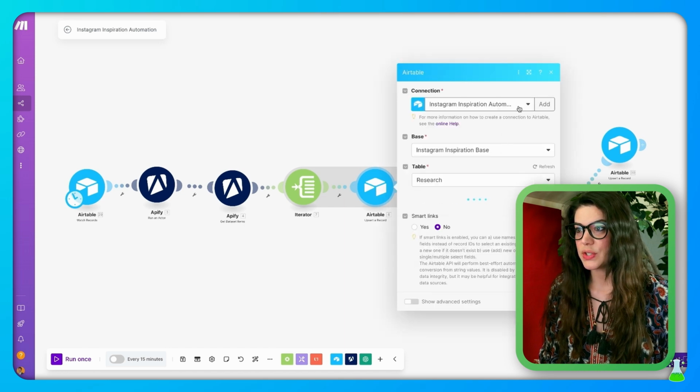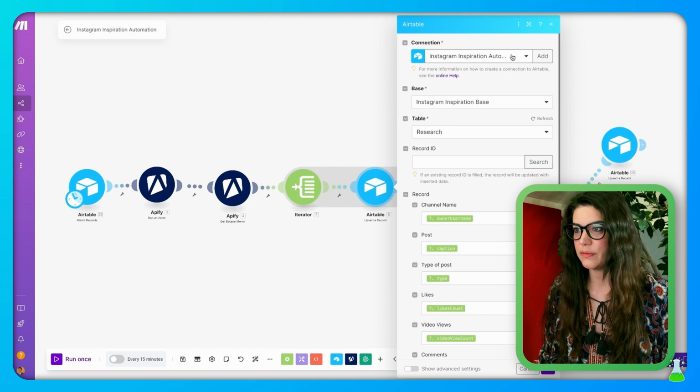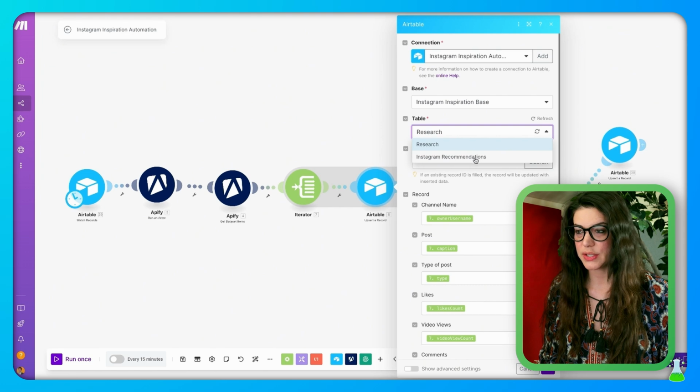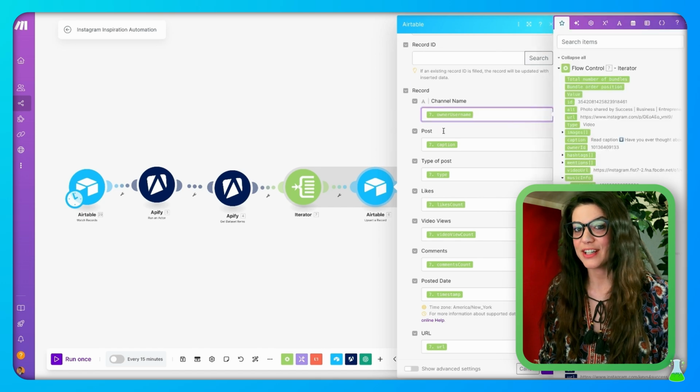It's going to go into the base Instagram Inspiration Automation that I had before, and this is going to go into the research table. Because I have two tables, the research table and the Instagram recommendations table, this is going into the research table. Hit the drop down on the record, and then we're going to put in some items to pull from the iterator into the Airtable. So for channel name, we want to put owner username.